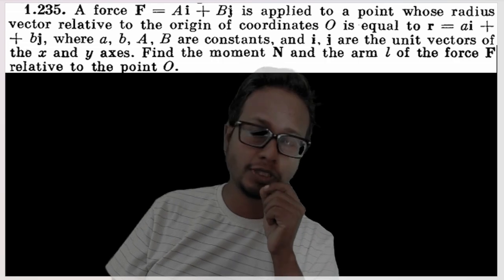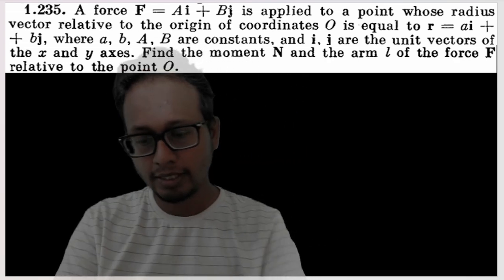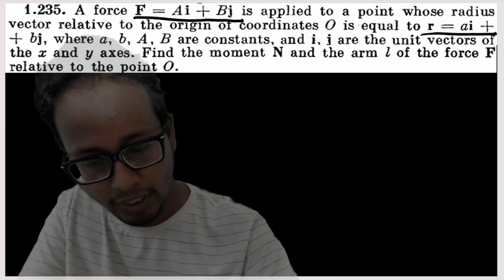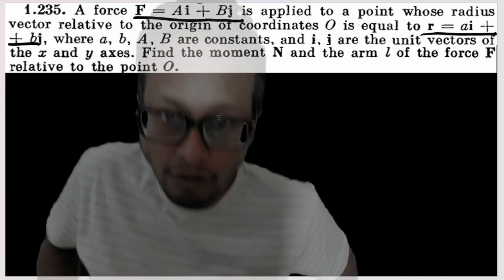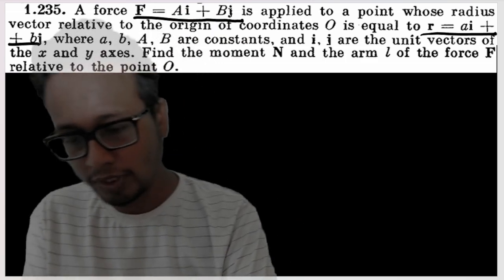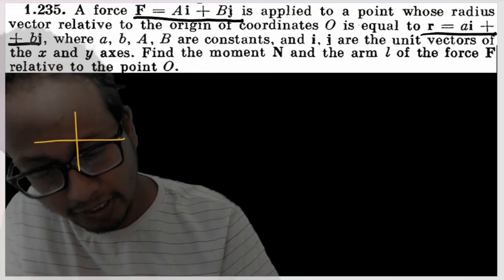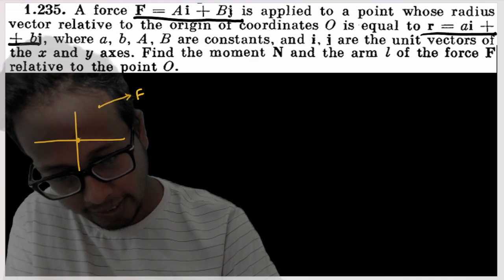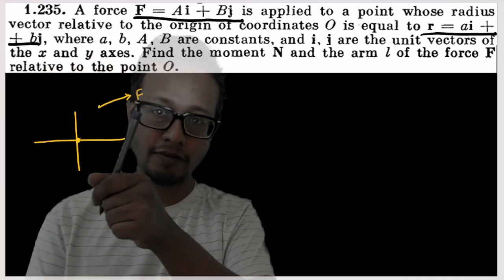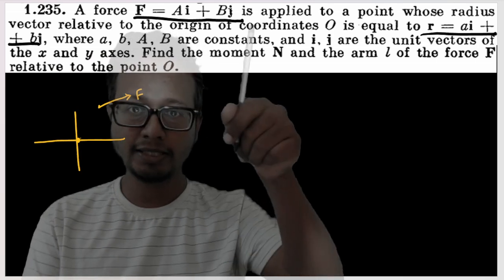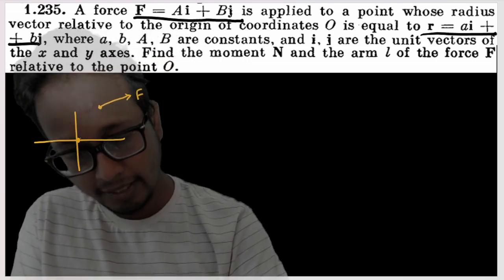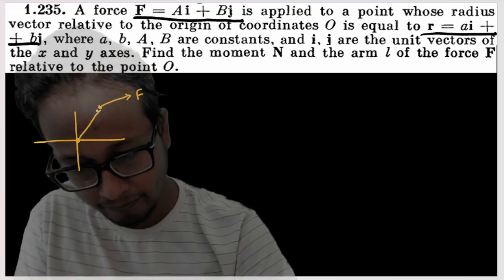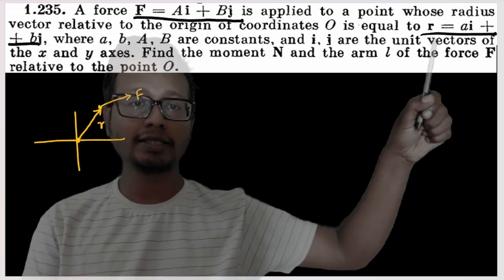Now this question is a simple case of vector multiplication. There are two forces out here: force A i plus B j, and the radial vector small a i plus small b j. We have to find out the moment or torque about the origin. What this question is actually saying is that this is the Cartesian coordinate system, and this is the origin. At a certain point a force F is applied, and the vector form of this force is given by A i plus B j. The radius vector of this point from the origin is given by r vector, and r vector is given by a i plus b j.